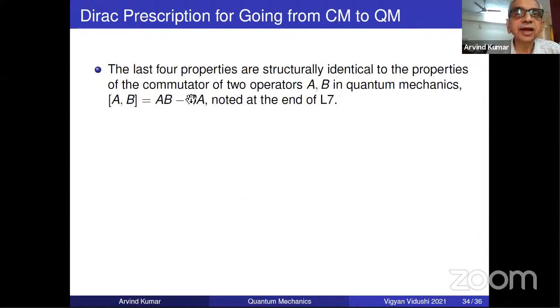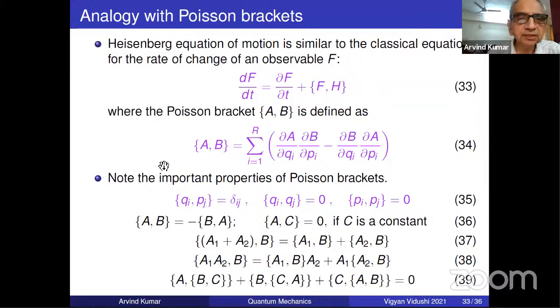mechanics. The last four properties are structurally identical to the properties of the commutator. So I had told you these properties earlier. These properties, if you replace these by commutators, they again satisfy the same property.